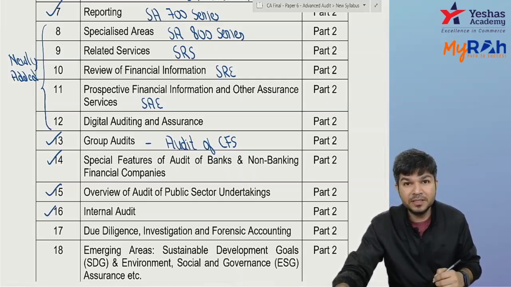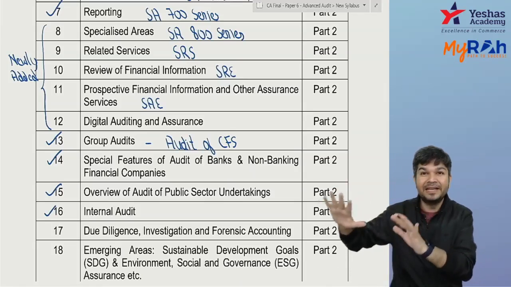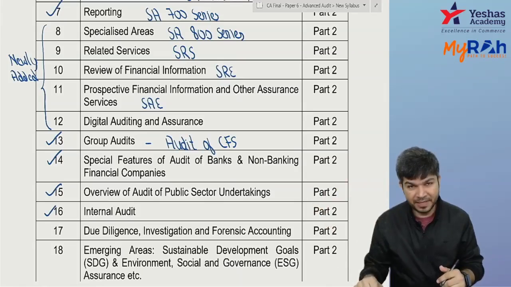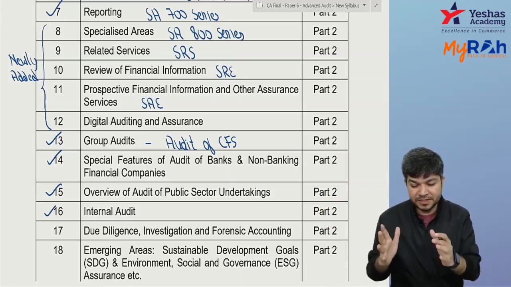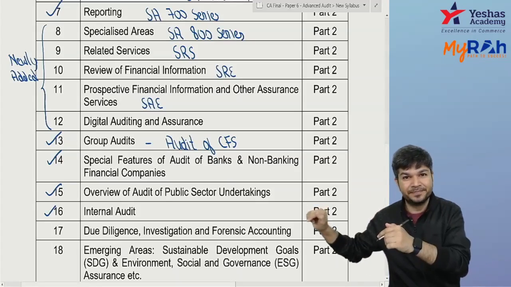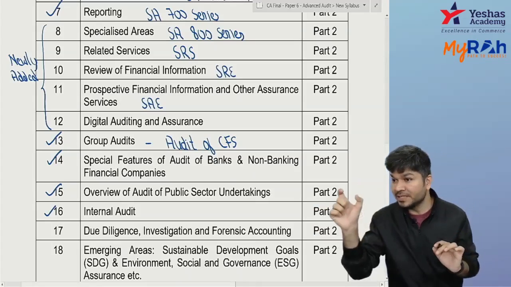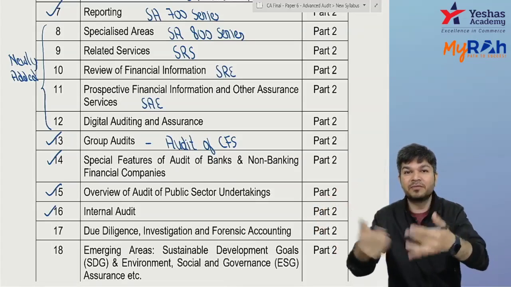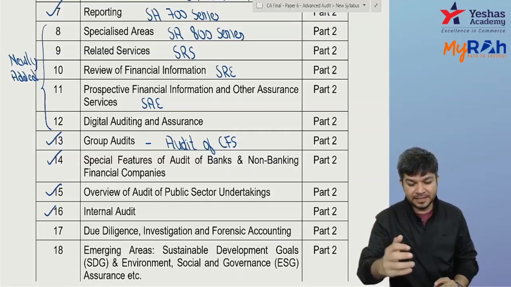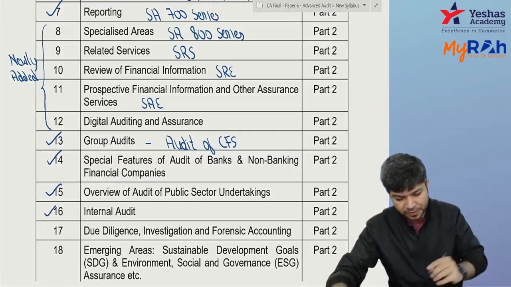Due diligence, investigation, forensic accounting. It's a kind of in-depth checking for a specific purpose. I repeat, due diligence, investigation, forensic accounting. This is nothing but in-depth checking for a specific purpose. Whether fraud has happened or not, you are investigating for that. It's for a specific purpose. Some detailed checking is done. That is covered here. It was there earlier also.